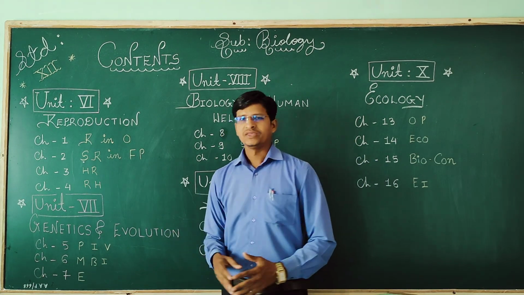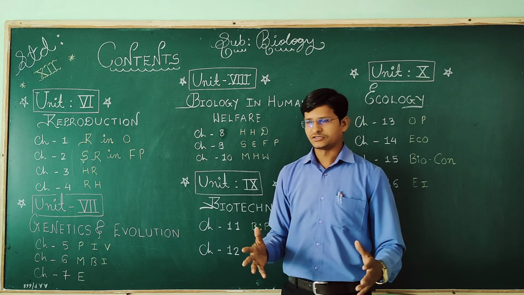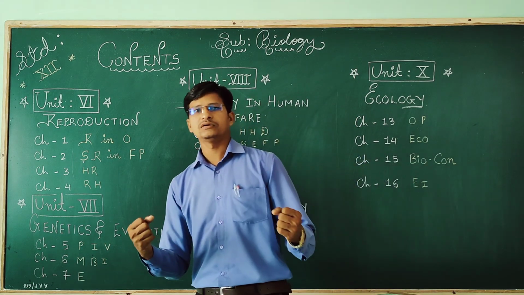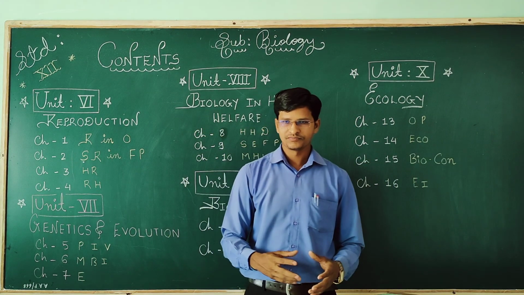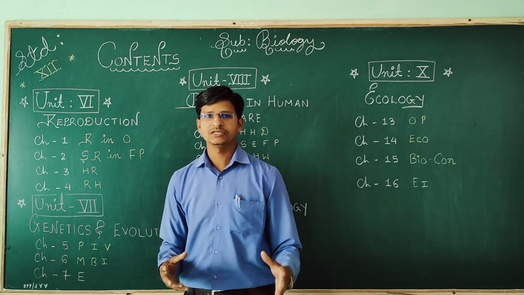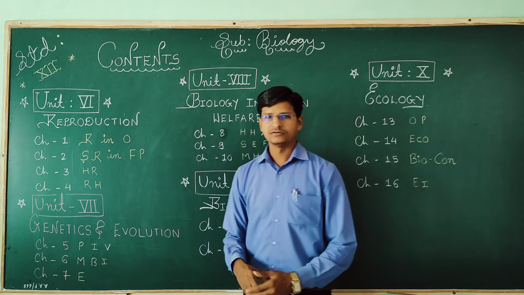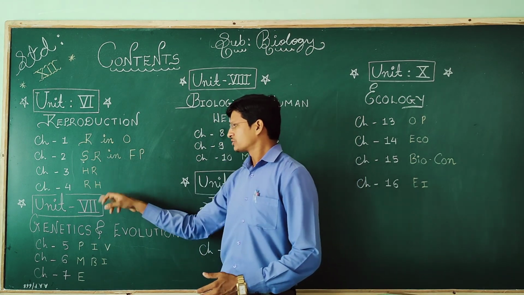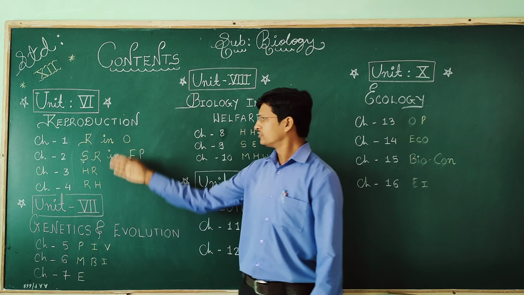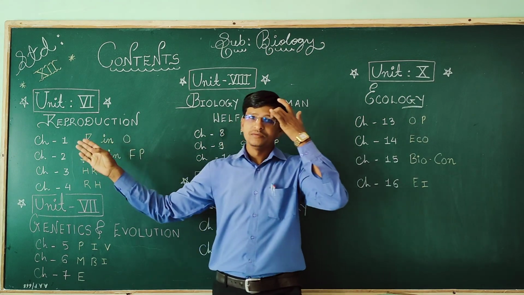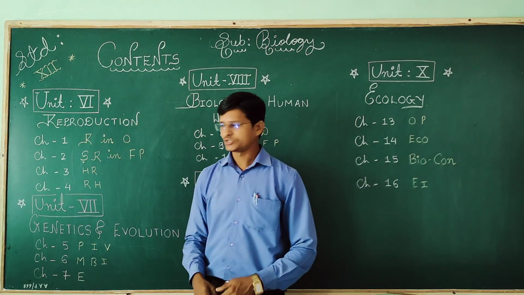Chapter number 4 is about reproductive health. How we can make our reproductive health strong. Different methodologies, principles and techniques are given, so we will discuss reproductive health. So here 4 chapters are mainly focused on reproduction.